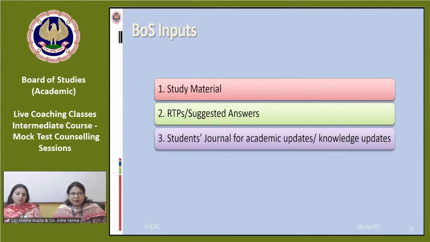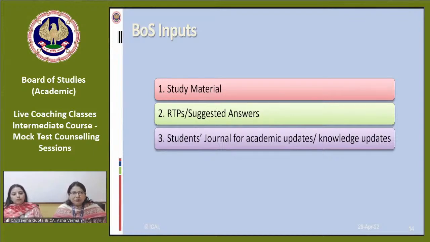For all the academic updates, we are providing you the student journal, and in our paper 5 we are also providing you the capsules. We are providing you the quick references, which have been uploaded on the institute website, where we are giving the summarized form of each and every chapter.